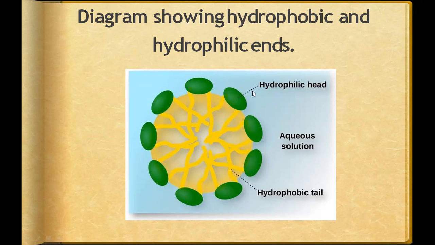Let's take another example. If I put a drop of oil in the water and start stirring, what happens? You will see the oil droplet inside the water as a round ball. Why? Because all the hydrophobic parts segregate together, and because of surface tension it becomes a ball-like thing. You can perform this experiment at home: take some water in a transparent glass, add a drop of oil and start stirring it.